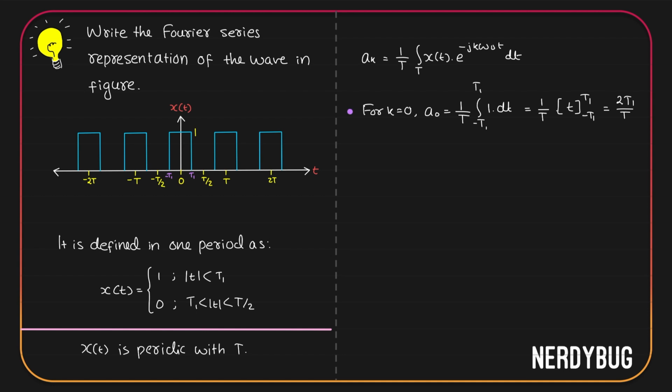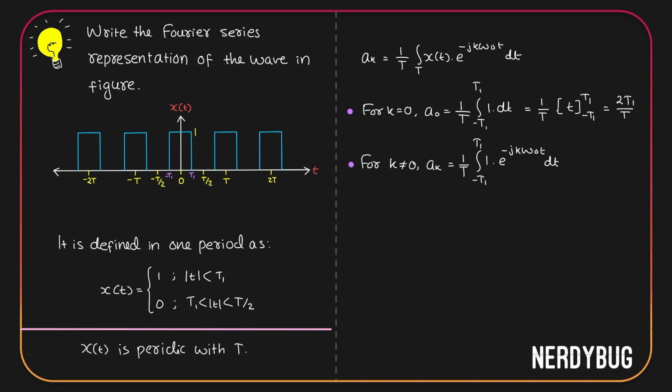Now we need to find an expression for ak when k is not equal to 0. So for k not equal to 0, ak will be 1 by t. We can again integrate from minus t1 to t1. X of t has value 1 between minus t1 and t1. E raised to minus j k omega naught t dt.